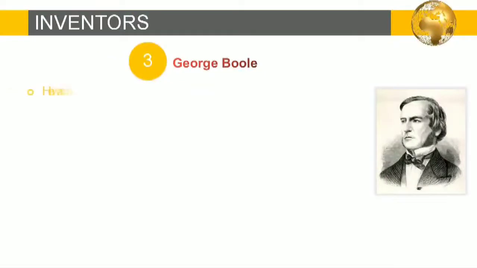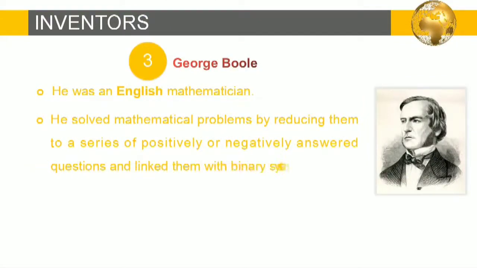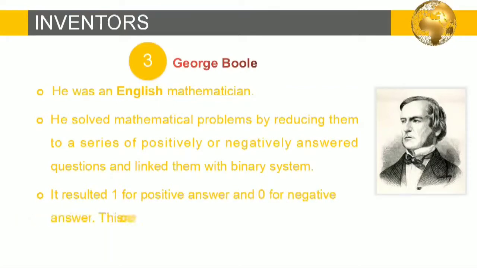Now let's see the third inventor, George Boole. He was an English mathematician. He solved mathematical problems by reducing them to a series of positively or negatively answered questions and linked them with binary system as introduced by Lady Augusta Ada Lovelace. It resulted in 1 for positive answer and 0 for negative answer, and this concept is known as Boolean logic.